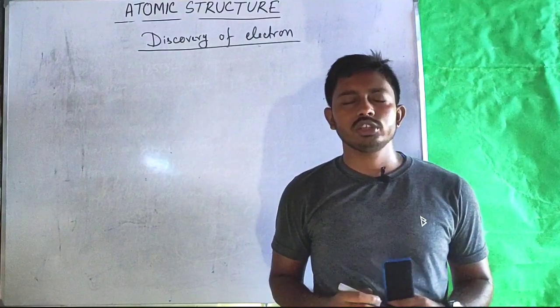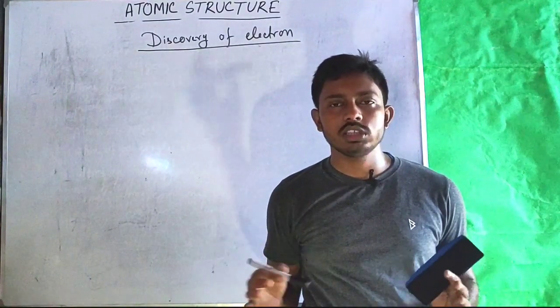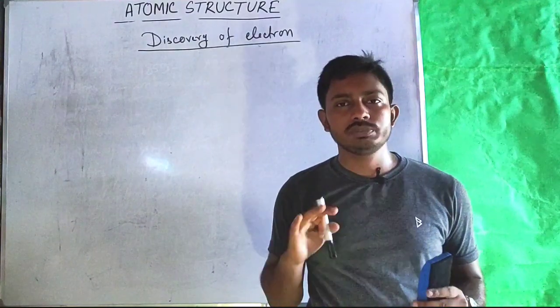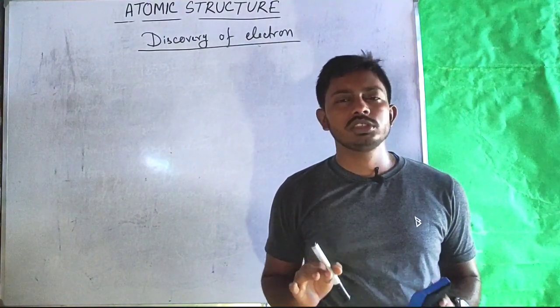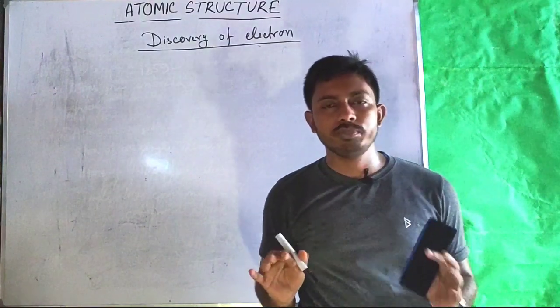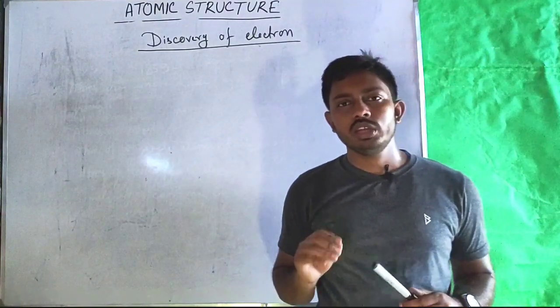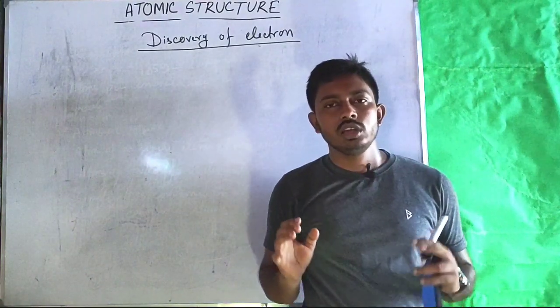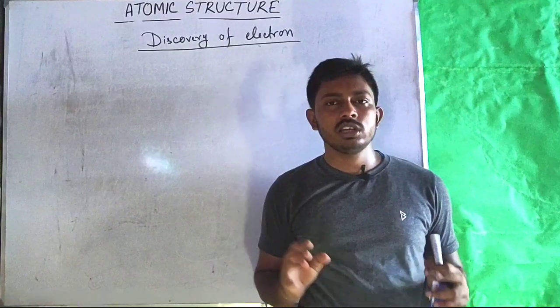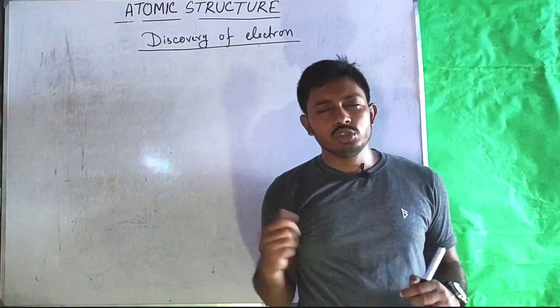The discovery of the electron was not a single day event. It took about 40 years of long research to discover the electron specifically. The first observation was made in 1859 by H. Geissler and J. Plucker in Germany. So what did they observe? They observed that when high voltage was applied in a gas discharge tube at a low gas pressure, there was a glow of light around the cathode.